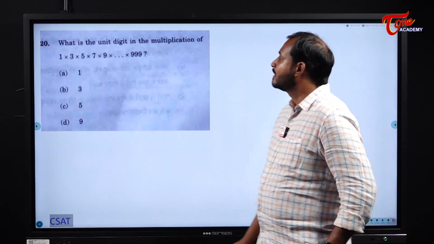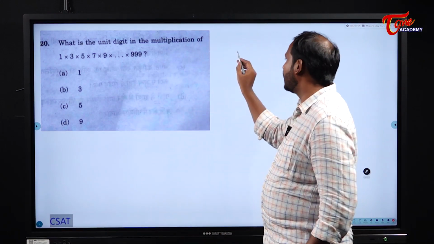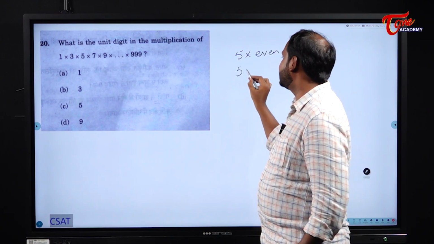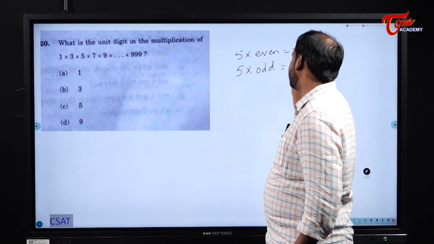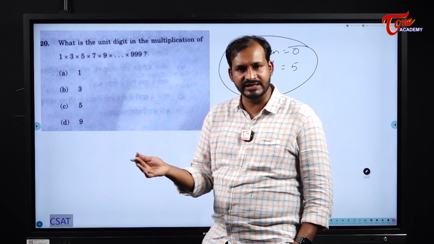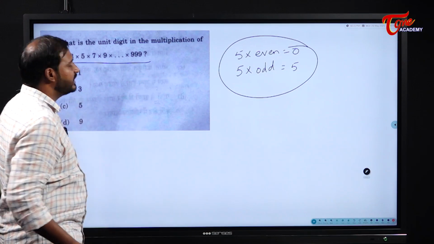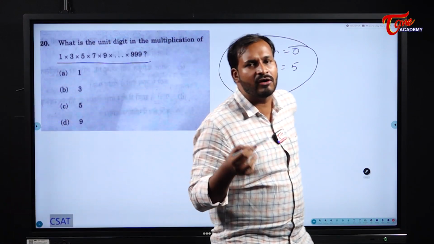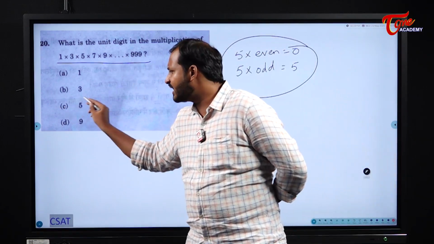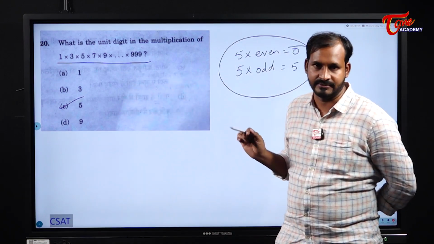Next one. What is the unit digit in the multiple? See, we discussed this problem. When you multiply 5 with any even digit, what is the unit digit we will get? 0. When you multiply 5 with any odd digit, what is the unit digit we will get? 5. These are the only two chances, right? We discussed this while discussing the units digit or number of zeros concept. Now please see this series: 1 into 3 into 5 into 7 into 9 and up to 99. All are odd numbers and we have a 5 in that. So what will be the unit digit? 5.